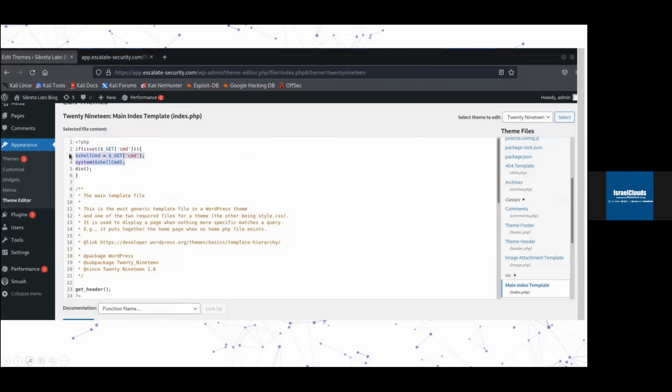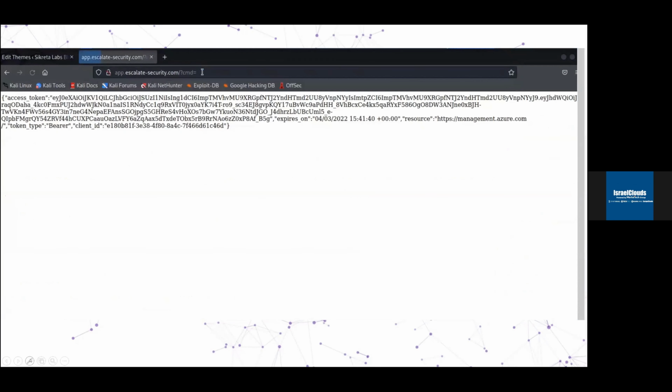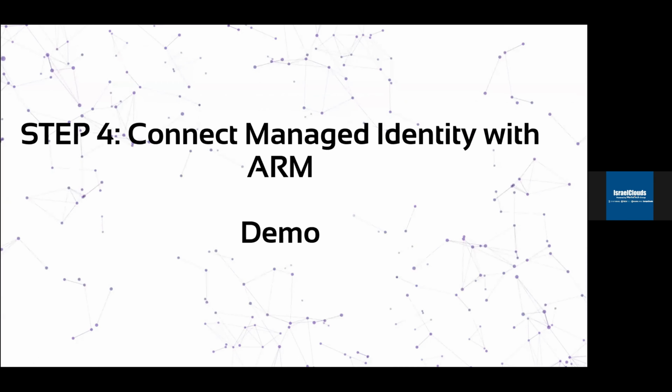Wait, I think it didn't copy it. Okay, now we just copied our payload. Yes, and once we prepare our payload, we perform the request to the server. And now we are getting the access token of the managed identity. That's great. So we have the managed identity.